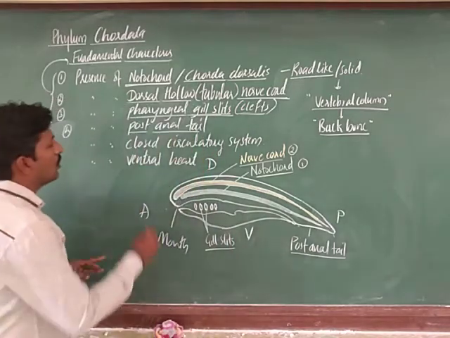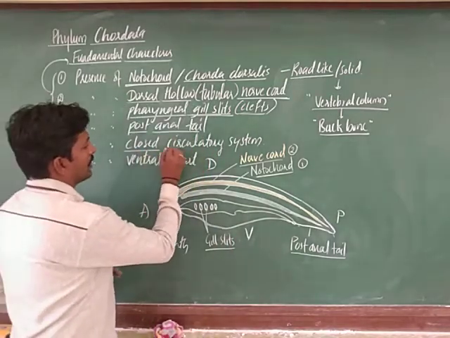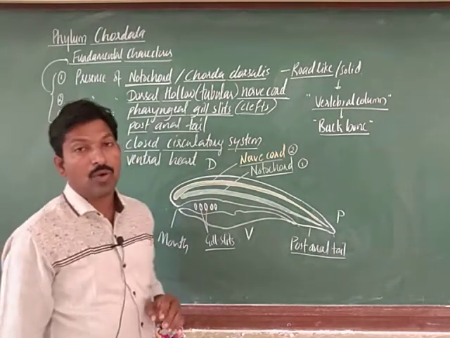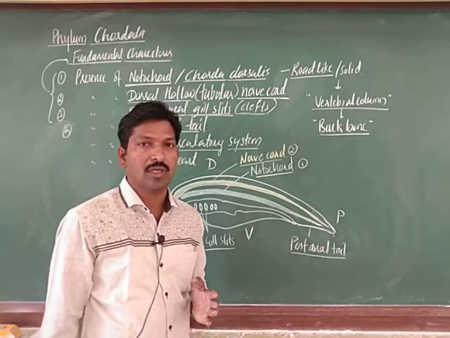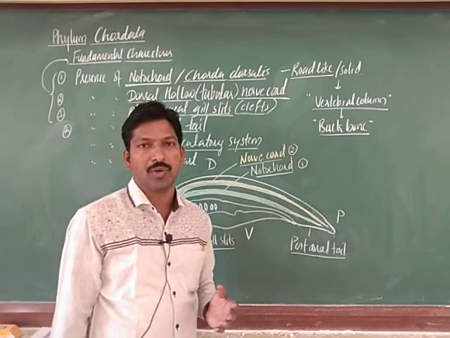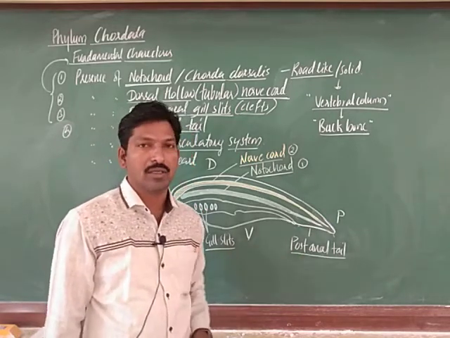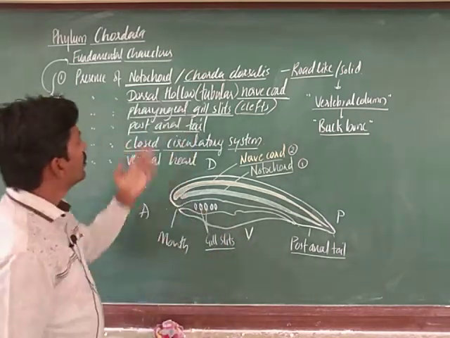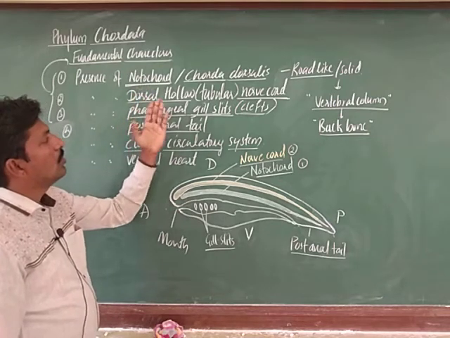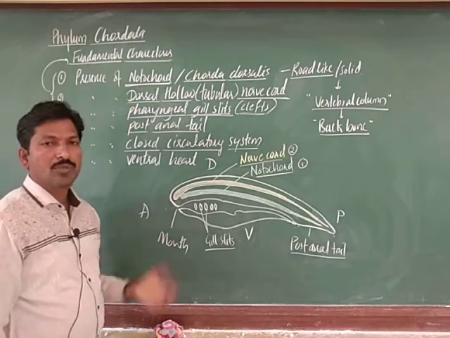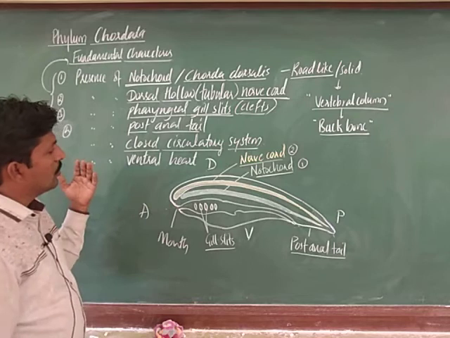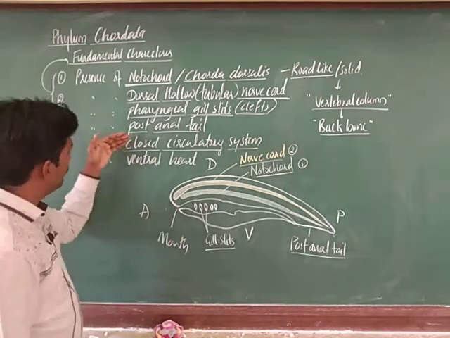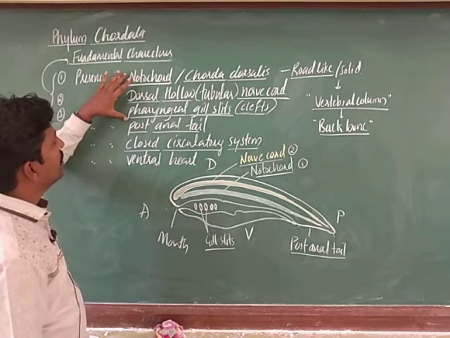Next one, the closed circulatory system is also important here. Even in Annelida we observe a closed circulatory system, but those are primitive organisms, and there is no post-anal tail, right. Hence there is no backbone, no dorsal notochord or dorsal hollow tubular cord, which is not observed at all. So even if it is a closed circulatory system, we will not consider it. So these three are the primary, fundamental characters.